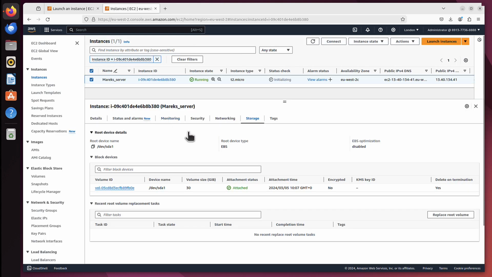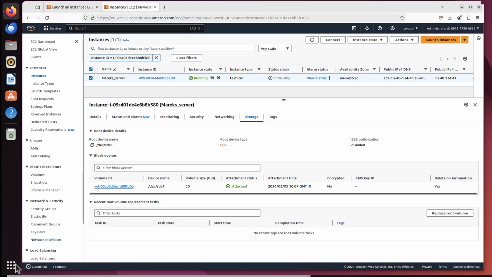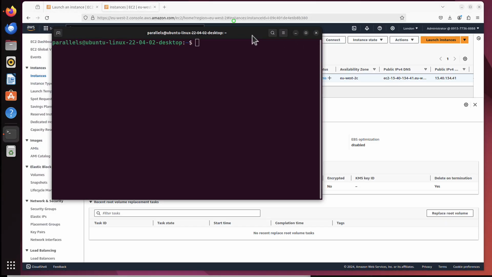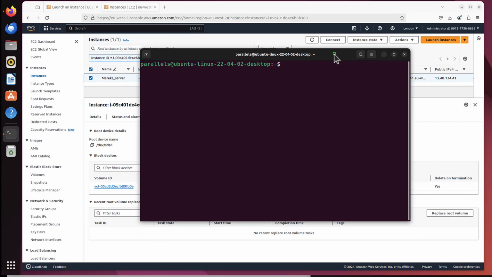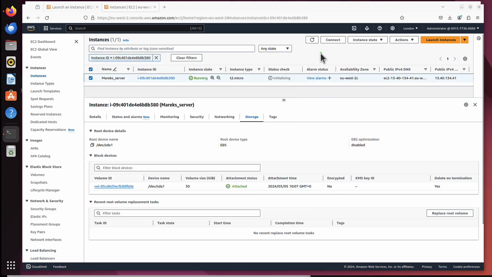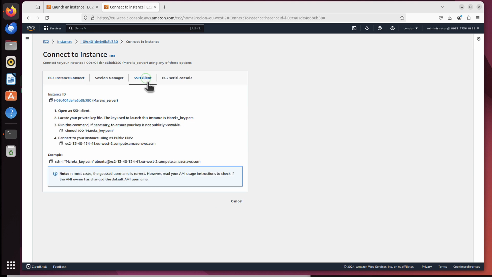But what if I want to connect to it from my local terminal on my laptop? So let me just resize that. I can type terminal. And this is my laptop, yes? This is the terminal on my local laptop here at home. I can still go here, click that connect, but now I've got some hints. If we go to SSH client, it tells me what I can do to connect remotely from my home to this server. So it says open SSH client.